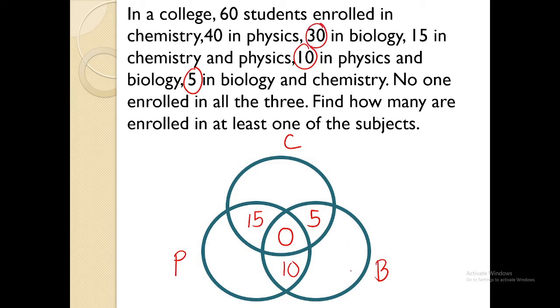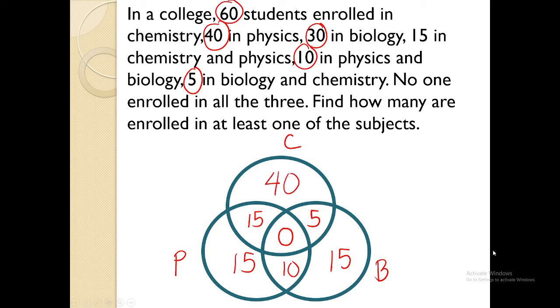So 30 minus 10 minus 5, that will give us 15. 40 for physics. So 40 minus 15 and minus 10, that will give us 15. For 60 students in chemistry, 60 minus 15 minus 5, that will give us 40.